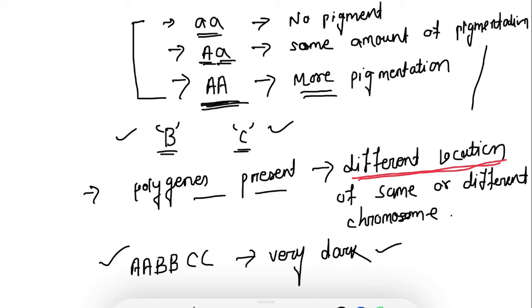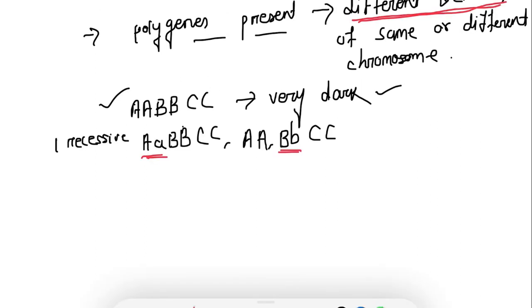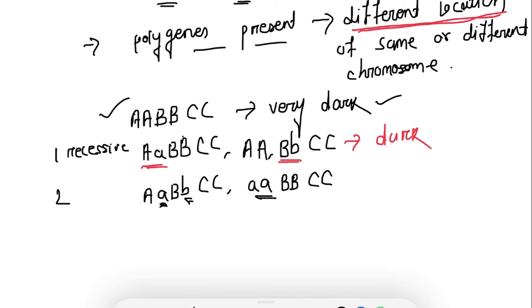If any one of these alleles is recessive, then it will cause dark skin color, because the final product is contributed by each gene. Let's say two alleles are recessive, then what will be the skin color? Fairly dark skin color.